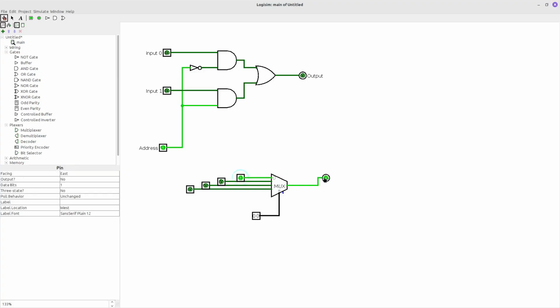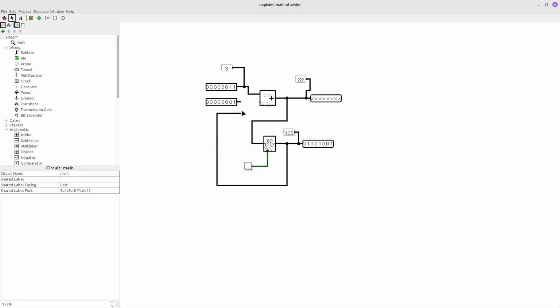I select 1, this is address 0, it's here. I select here, I don't see anything because I need to switch to the first address. I select here, I need to switch to the second address. And also, if I try to do here, I need to select the fourth, because it's a 4-input multiplexer. That's how a multiplexer works.